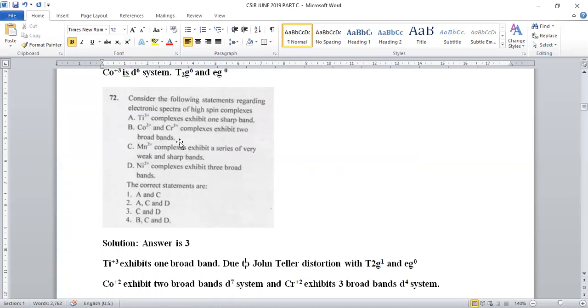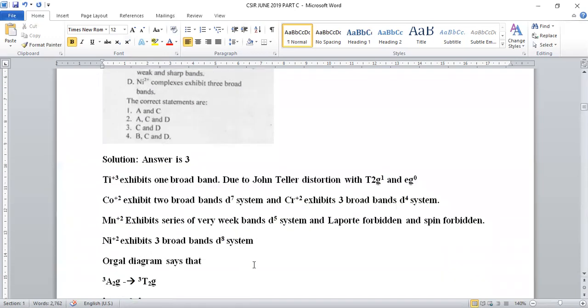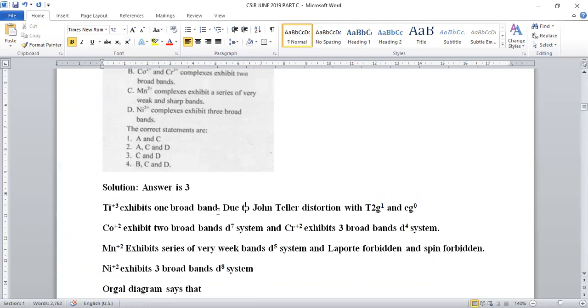Let us see what are the statements given in C and D. Manganese plus 2 complexes exhibit a series of very weak and sharp bands because manganese is Laporte and spin forbidden in d-d transition. Manganese plus 2 exists in D5 system. It is a weak band, Laporte forbidden, spin forbidden. That's the reason why option number C is satisfying.